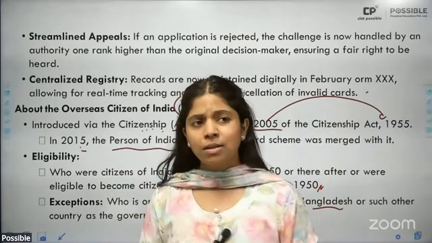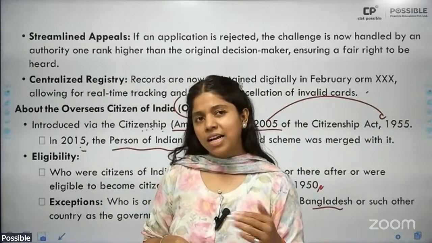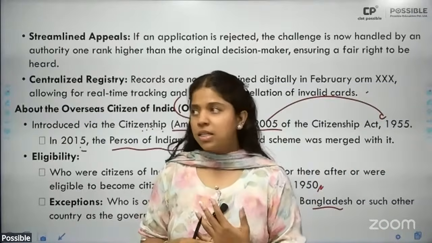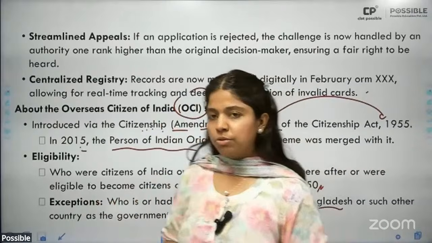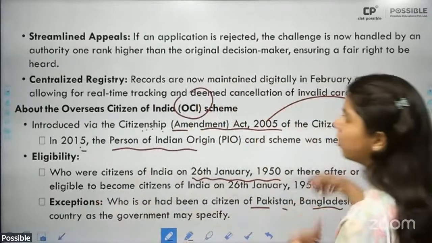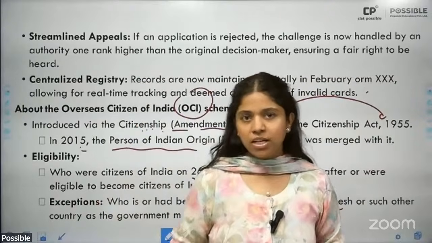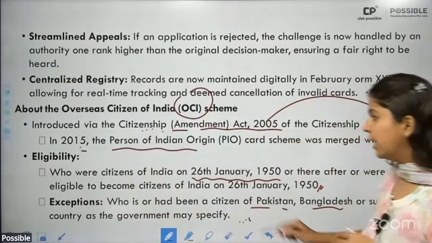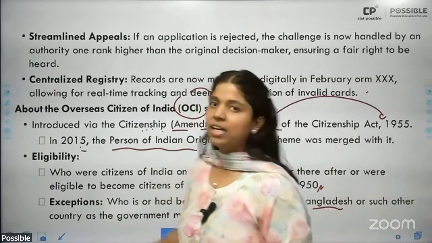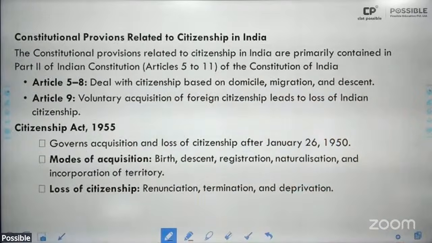For example, Muslims migrating from Afghanistan, Pakistan, and Bangladesh into India had to stay in India for around 11 years consecutively before they could apply for citizenship. But for these persecuted communities, they can apply for citizenship after living 4 to 5 years in India. So here also, for OCI card holders, they have undertaken an exception, and the exception is simply this: for Pakistan and Bangladesh, as of now we are not extending it, but later the government may specify. Note it.